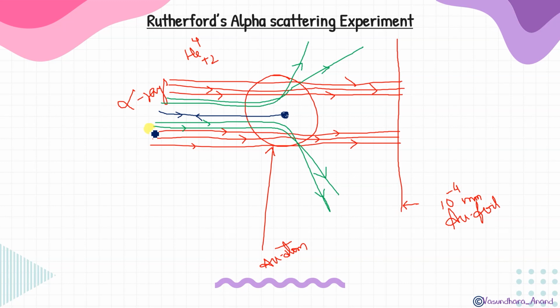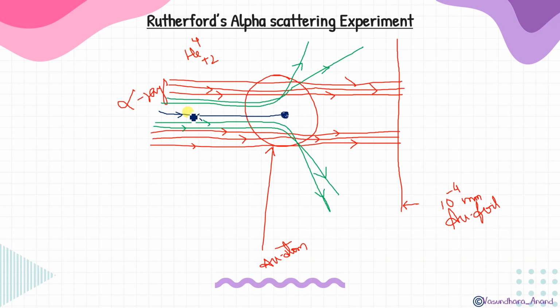You can see the green one here, and here also, that is deflecting. And the third observation was that very few, you can say 1 out of 20,000, just bounce back on the same path. The path on which it went, it came back on the same path. That was very few, 1 out of 20,000. So these were the 3 observations, and then he concluded 3 points.